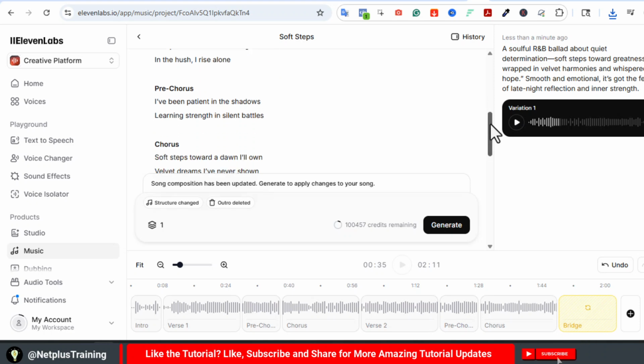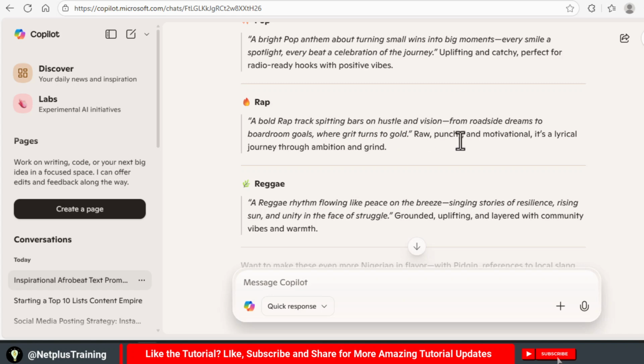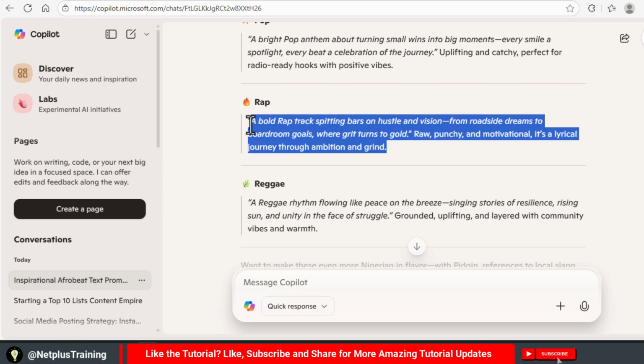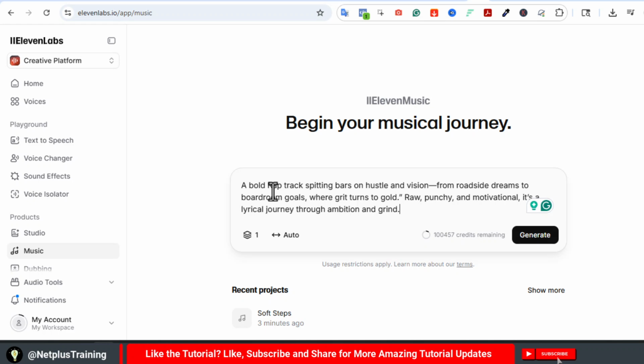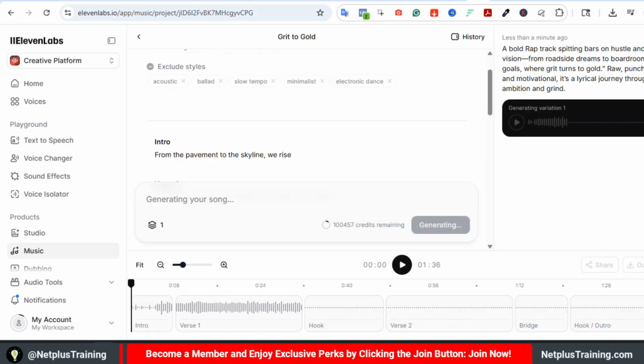Okay, let's do one more. I'm going to copy this. Let's do hip hop actually. I'm going to copy this and then paste, one variant, then auto, and click generate.